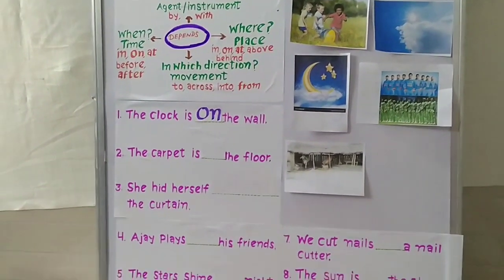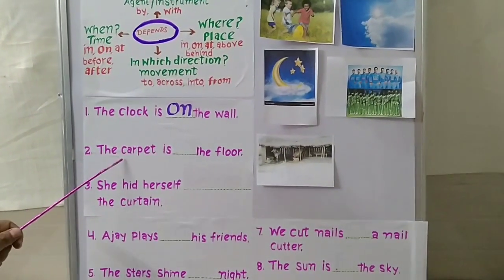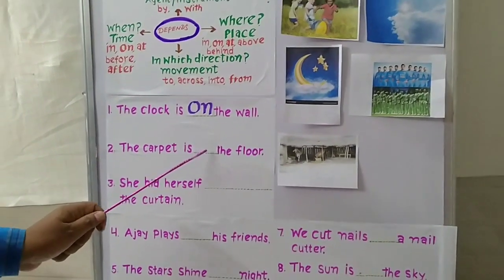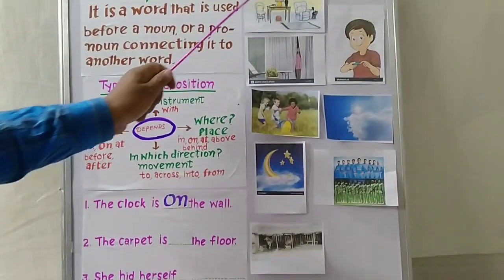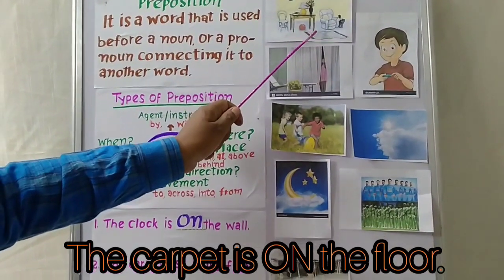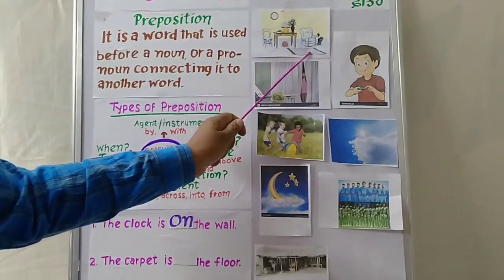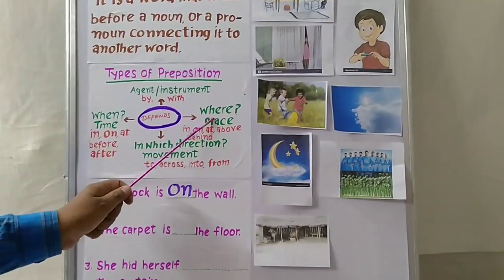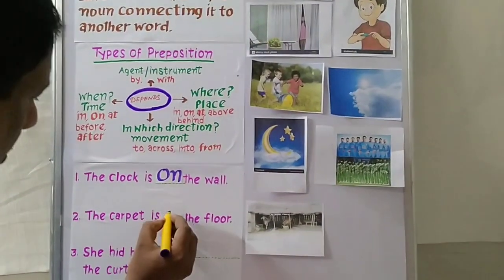Okay, students. Now, the next sentence. The carpet is dash the floor. Now look at the same picture. Where is the carpet? The carpet is on the floor. On tells position or place. We will use on.